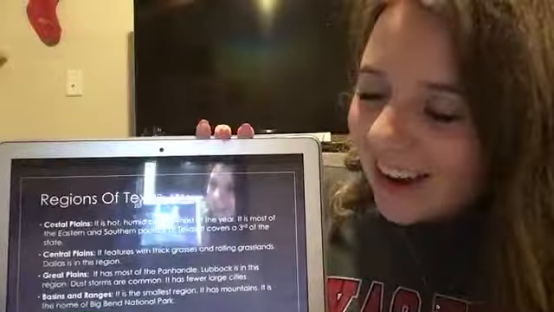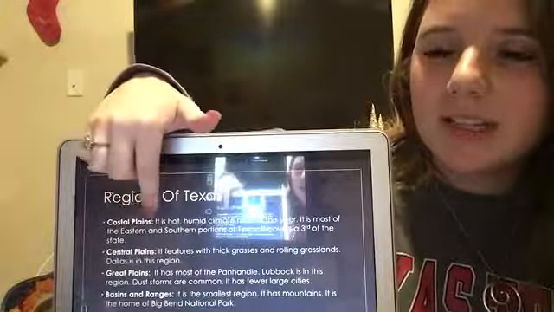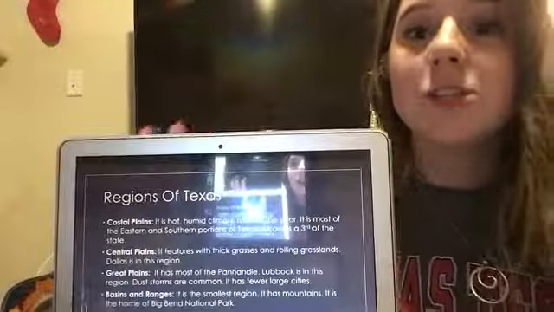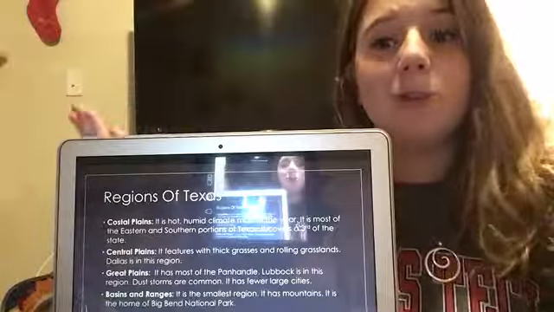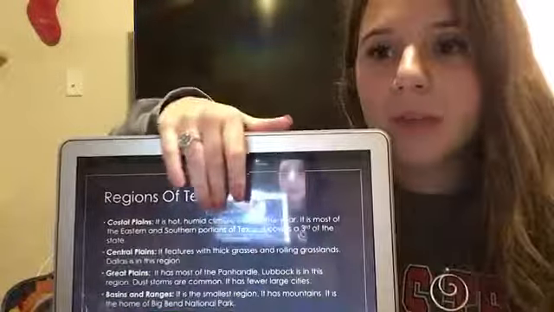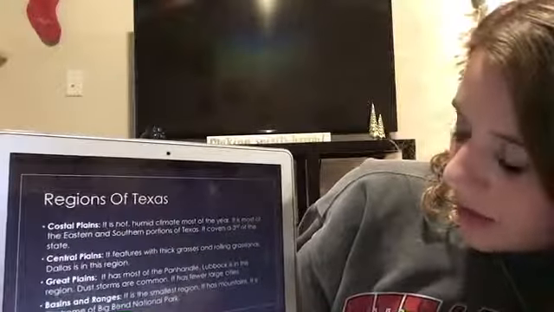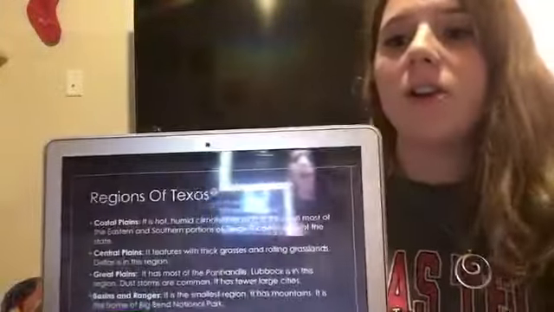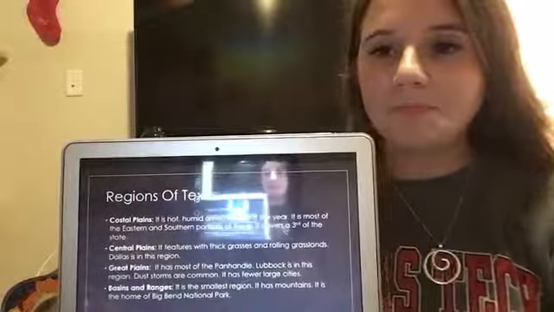Right. Okay. And then we have the Great Plains. So this is going to be most of the Panhandle. This is where Lubbock is. So those that said that we were in the Great Plains, you are correct. That is where Lubbock is. It has a lot of dust storms that are common, and it has very few large cities. So Lubbock is actually going to be the largest city.